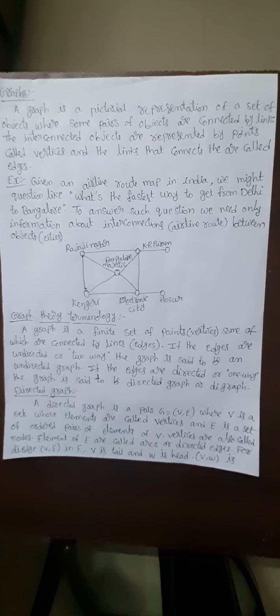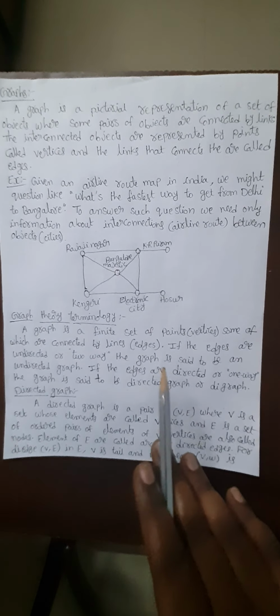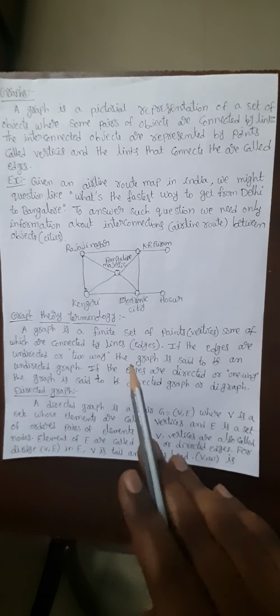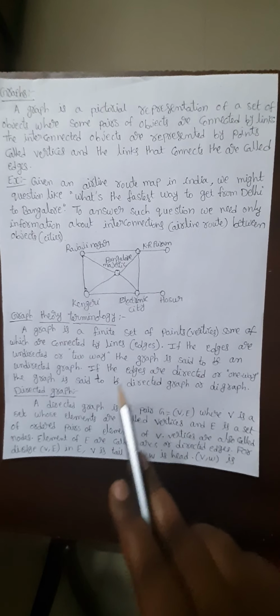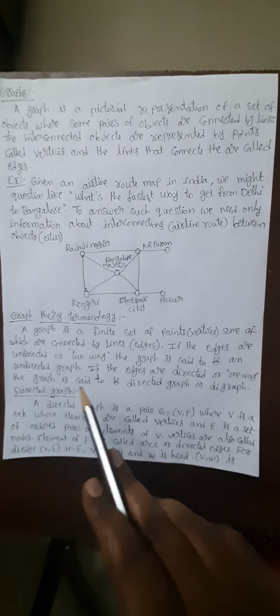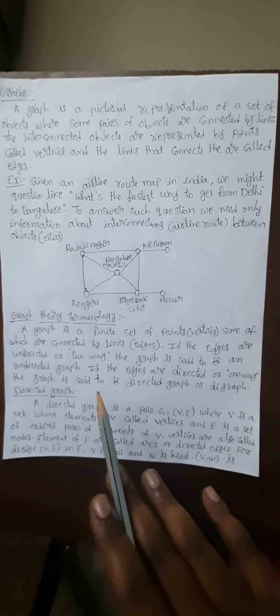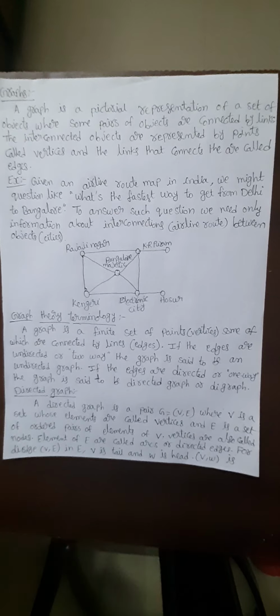Now see the graph theory terminology. A graph is a finite set of points, that is, vertices, some of which are connected by lines called edges. If the edges are undirected, or two-way, then the graph is said to be an undirected graph. If the edges are directed, that is, only one way, then the graph is said to be a directed graph, or else it is called a digraph.